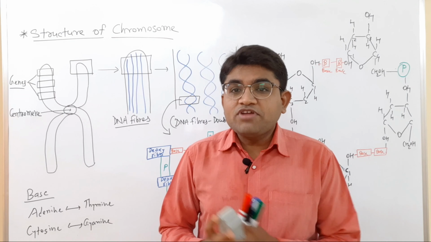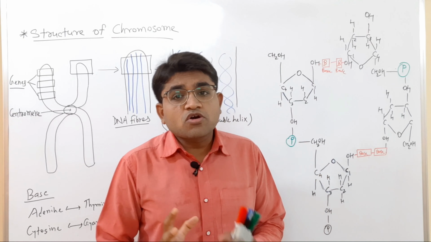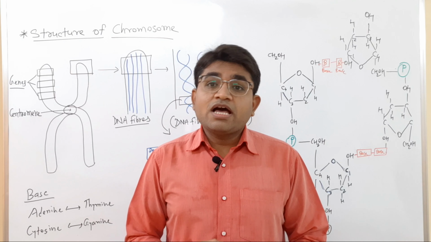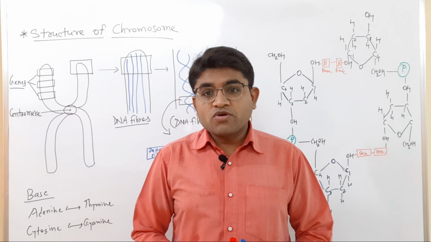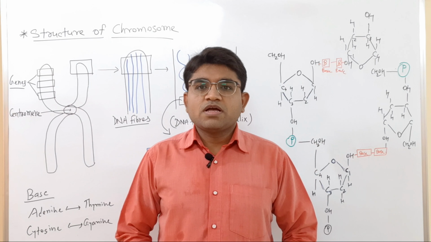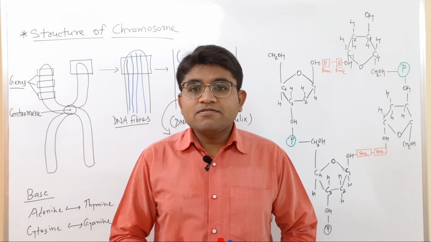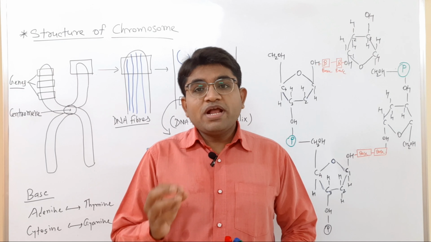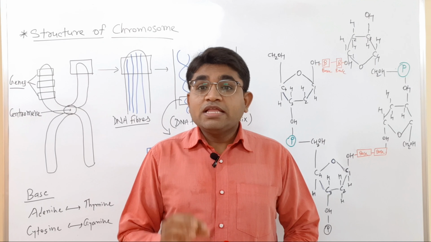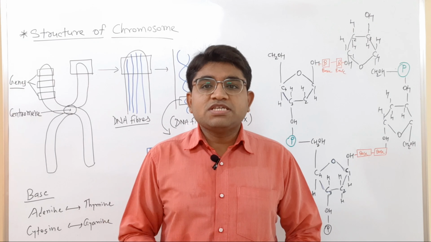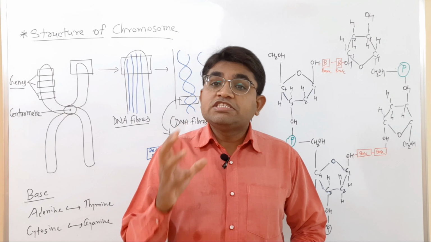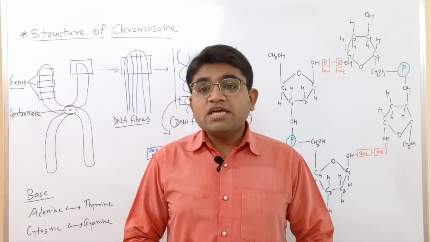Now, what is the definition of the chromosome? Chromosomes look like a thread in the resting phase of the cells. In the interphase of the division, the chromosomes look like a thread. So the definition is like that: the thread-like structure made up of nucleic acid and proteins, which is present in the nucleus of almost all the species and having full genetic information in the form of genes, is known as a chromosome.